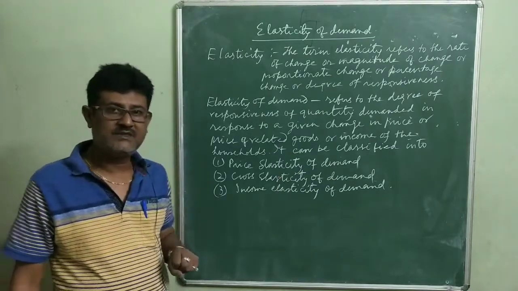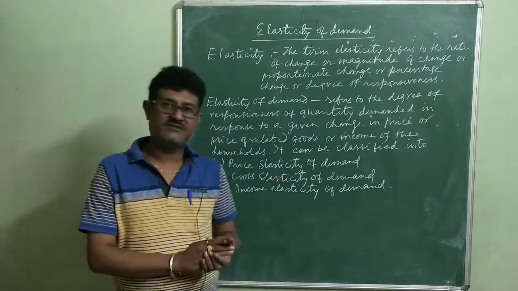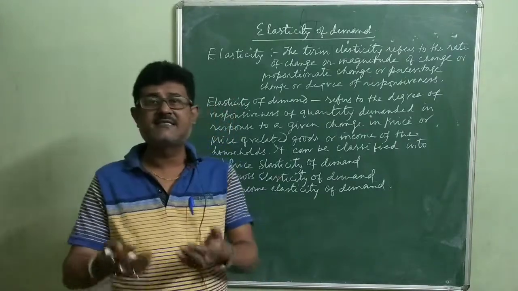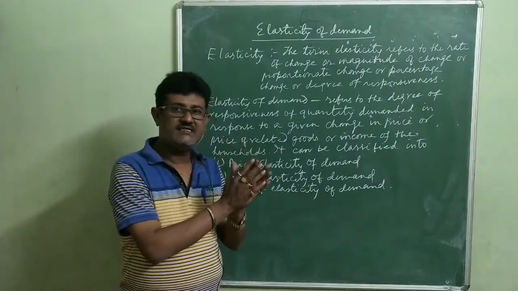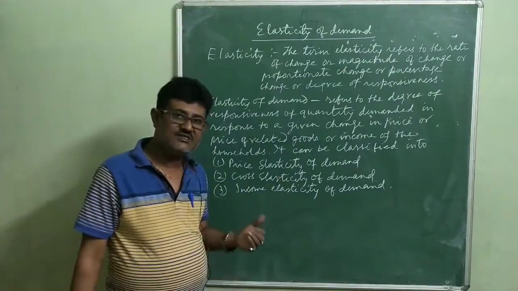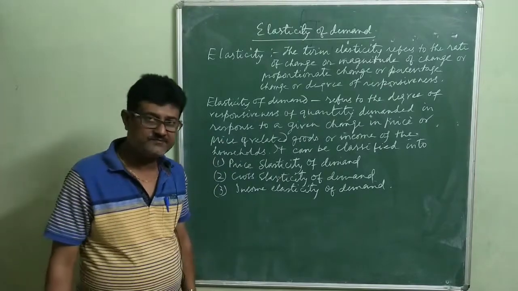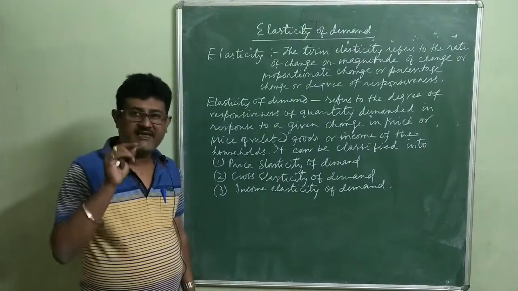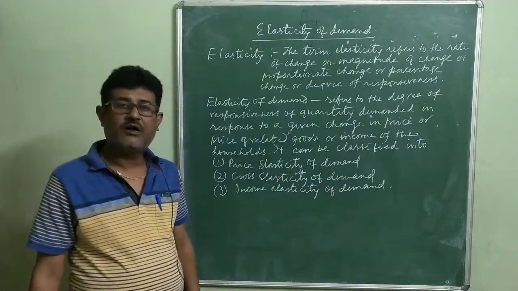Say for example, the price of onion increases by 10% and as a result its demand falls by 20%. So percentage change in quantity demanded divided by percentage change in price will give you price elasticity of demand. That is 20 divided by 10 is equal to 2.